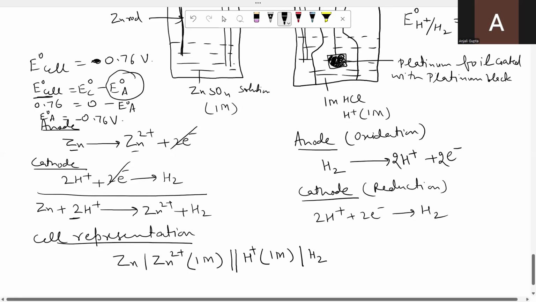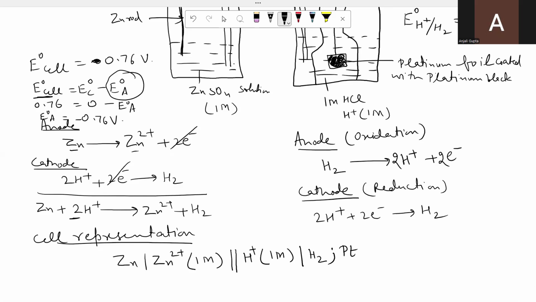Then after that you can put a slash or a semicolon, platinum. Why are we writing platinum? Because hydrogen gas is coming in contact with H plus ion only through platinum. Platinum itself is not participating in the reaction. It is just acting as a medium to bring hydrogen in contact with hydrogen ions.